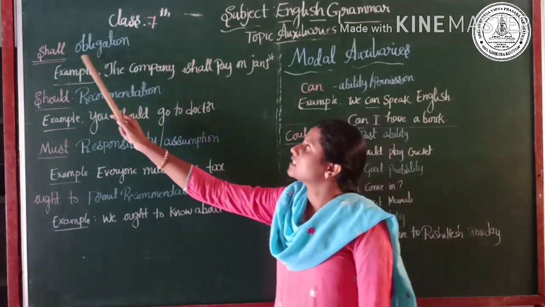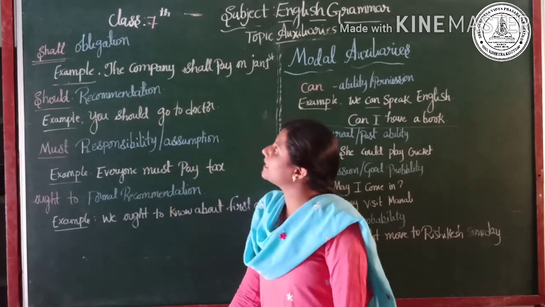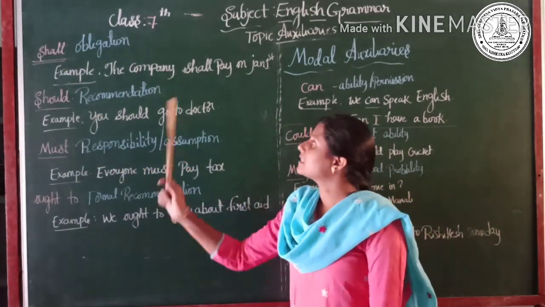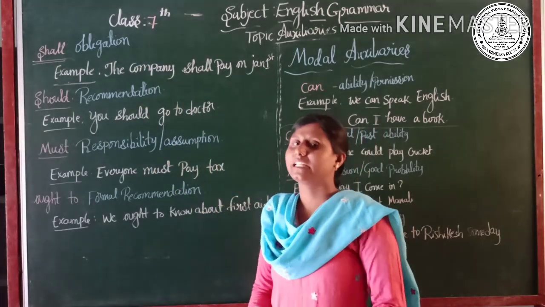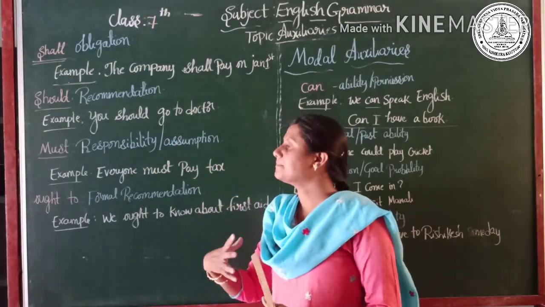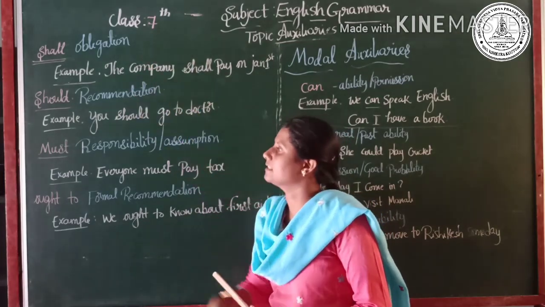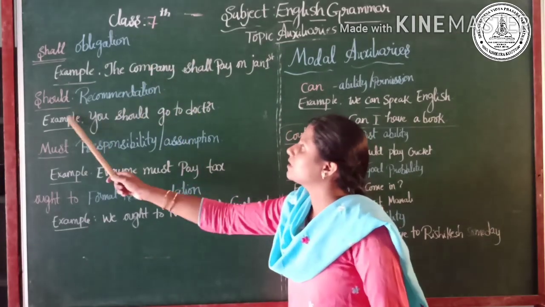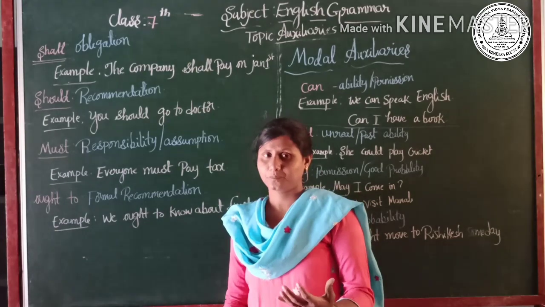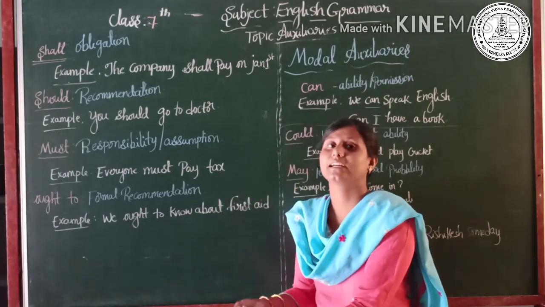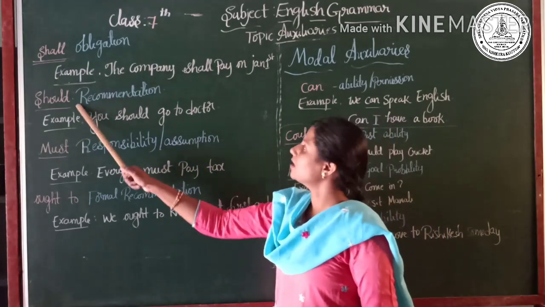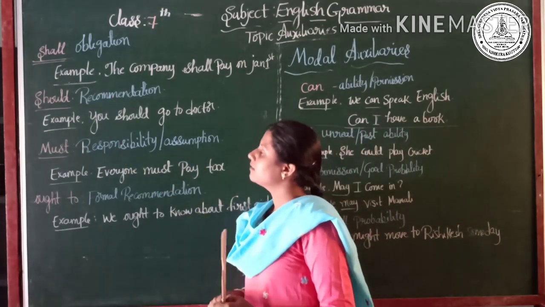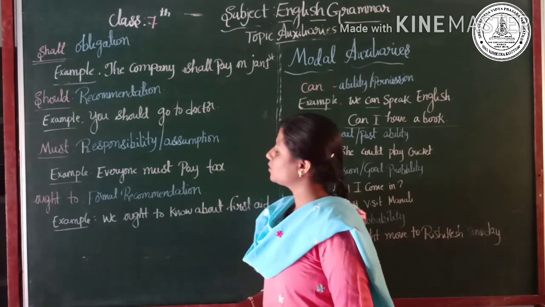Next is shall, which gives obligation. Let's go to the example: "The company shall pay on January 1st." Here we consider a set of obligation. Next is should, recommendation. We recommend others, we suggest to others, right? So in some situations the recommendation modal auxiliary should is used.